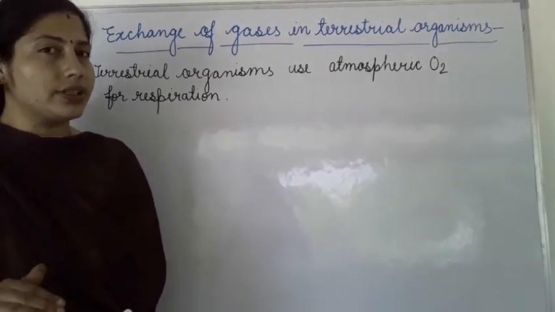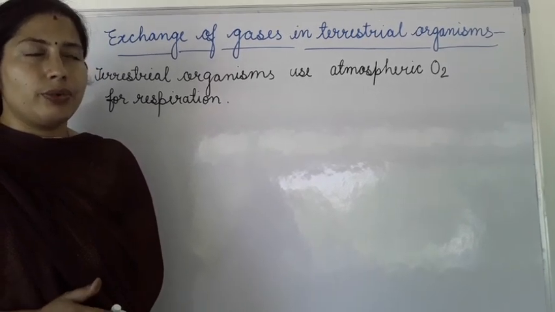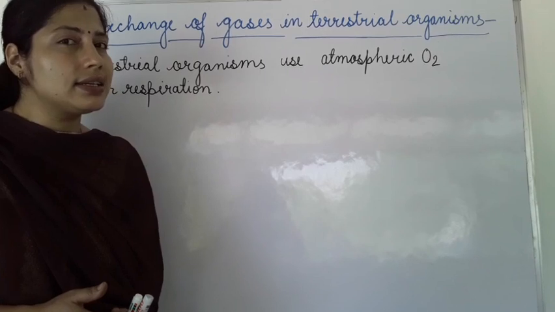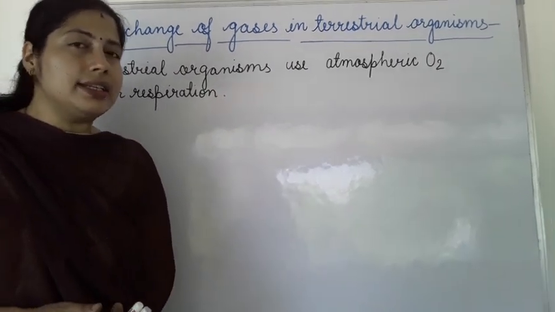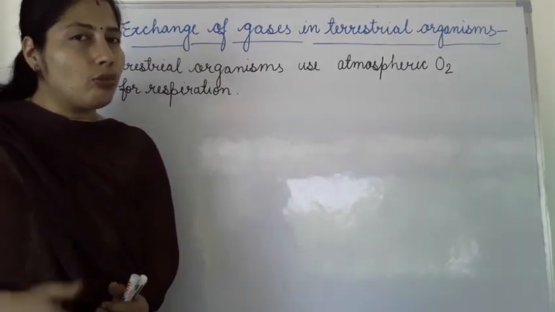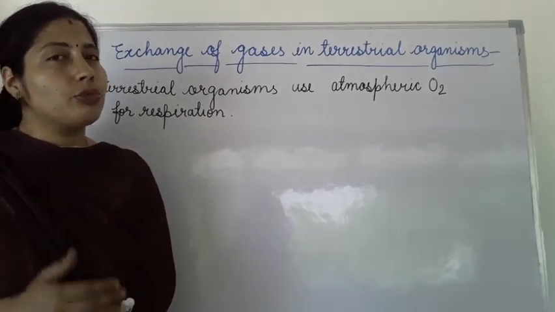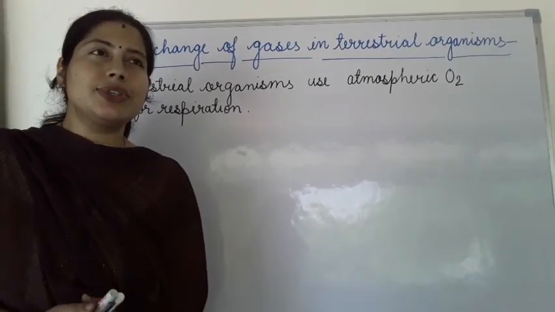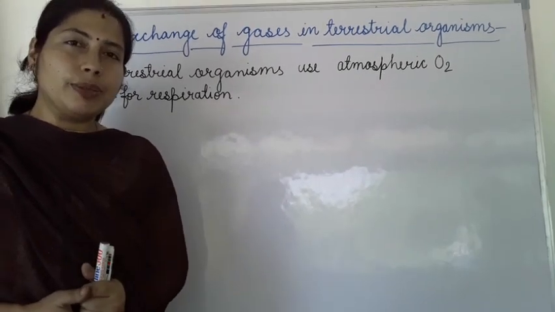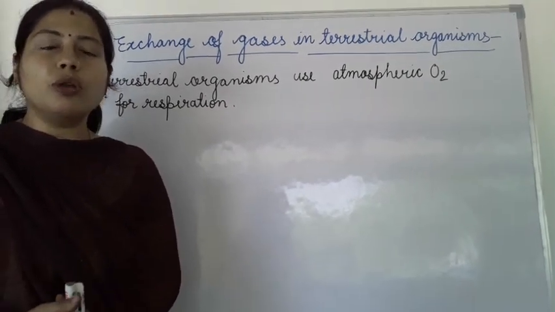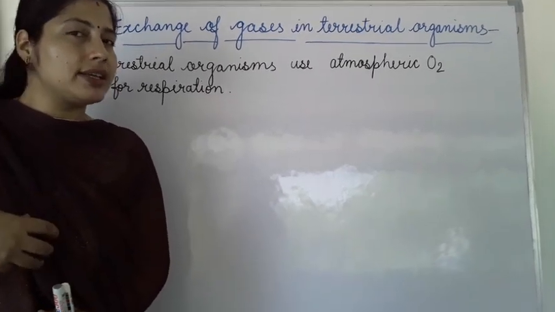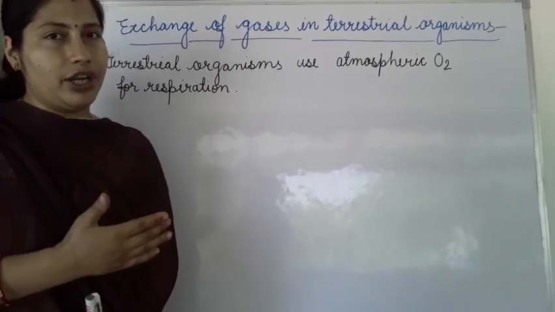The surface where exchange of gases takes place is very thin and delicate, and generally it is placed within the body so that it is protected. All organisms have a mechanism for this whole process: taking in oxygen, which is absorbed by the cells, and getting rid of carbon dioxide.